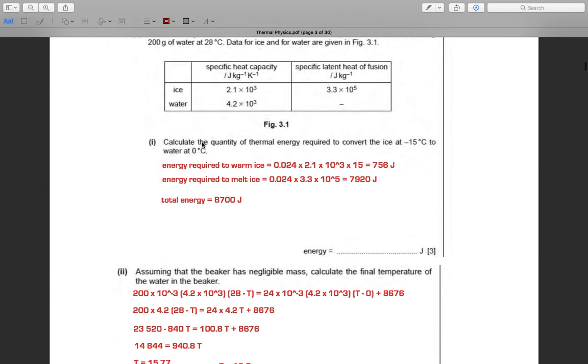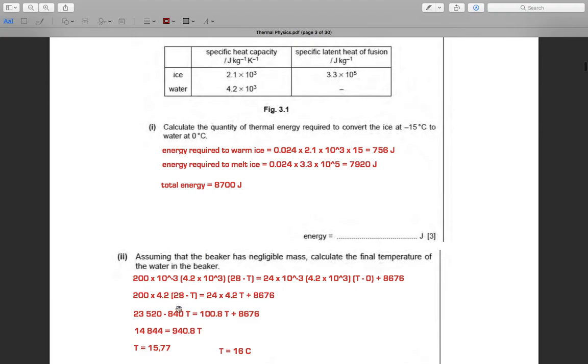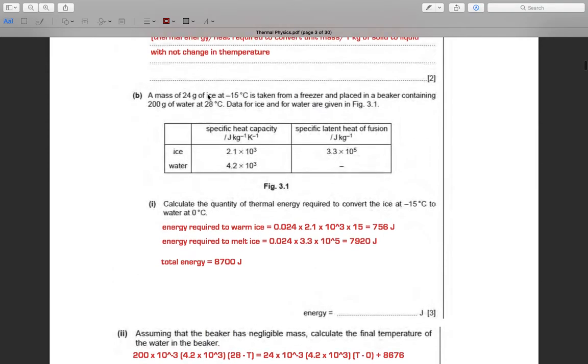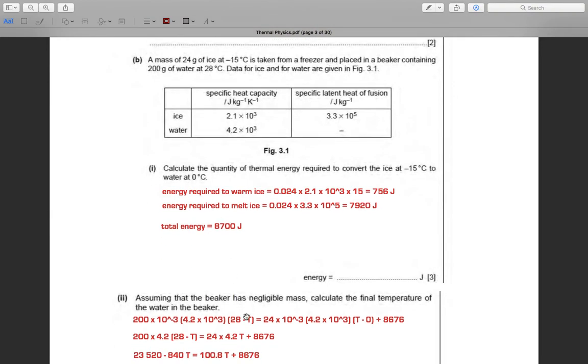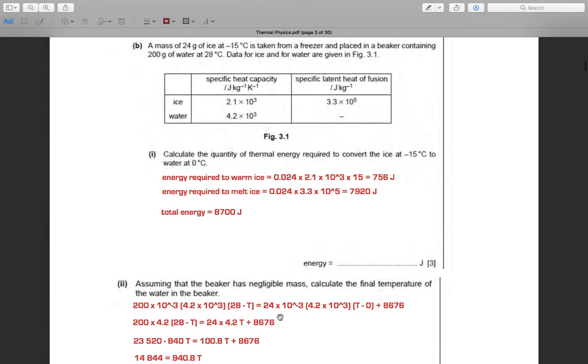Gram of water in the beaker, times the specific heat of water, 4.2 times 10 to the power 3, and this is when the water goes down from 28 degrees Celsius to the temperature T, the equilibrium temperature. And the same thing with 24 grams of ice rising up.